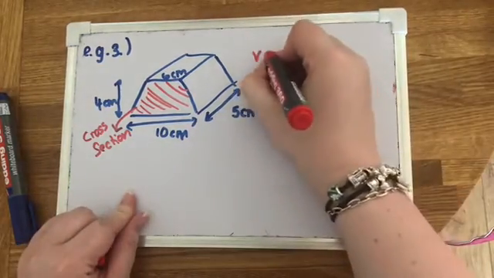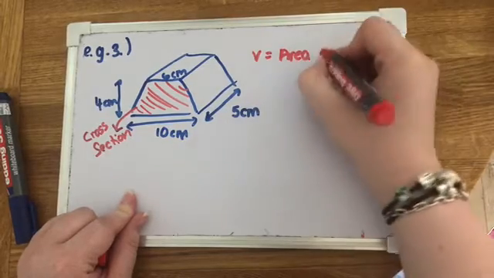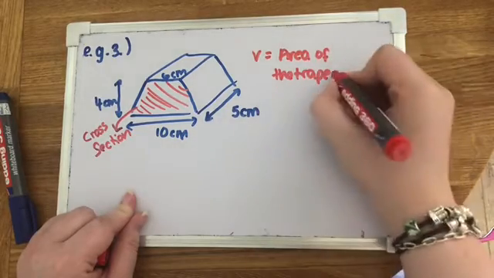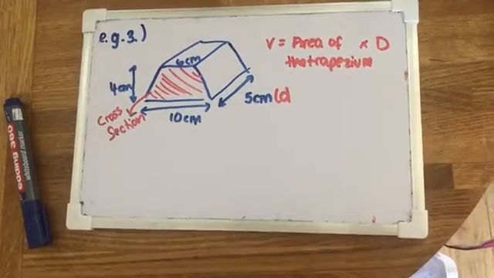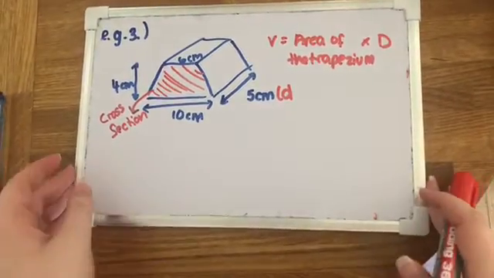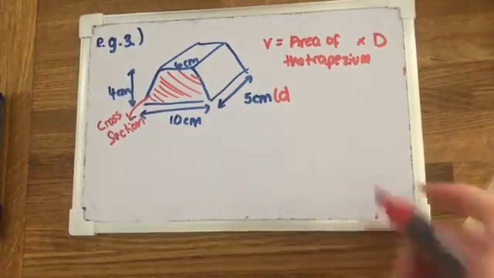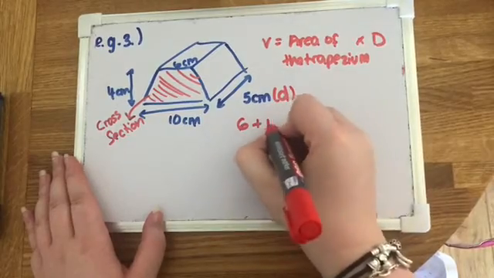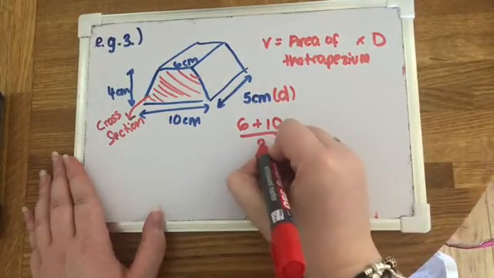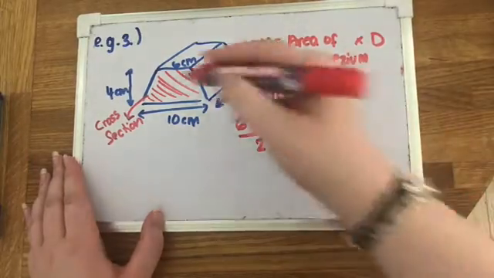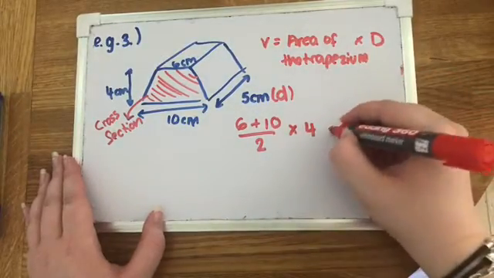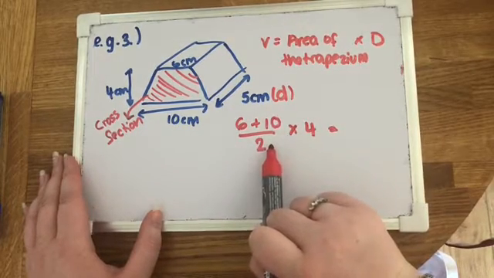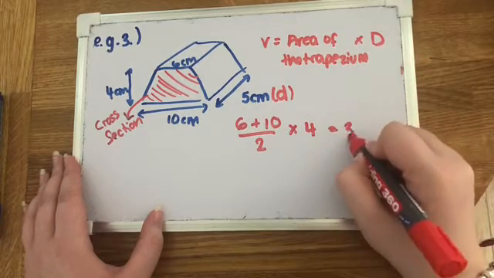Okay, so the volume is the area of the trapezium, then we just times that by the depth. So the area of the trapezium, so this is where we add the parallel sides together, so 6 add 10, we divide that by 2, and then we times it by the vertical height, which is 4. Okay, so 6 add 10 is 16, half of 16 is 8, and then 8 times by 4 is 32